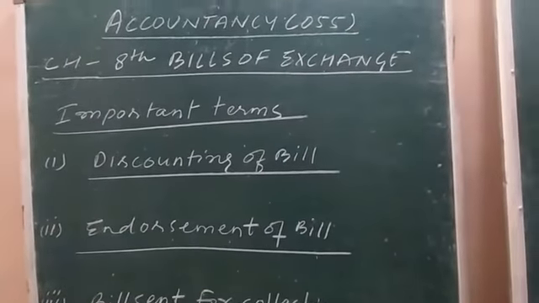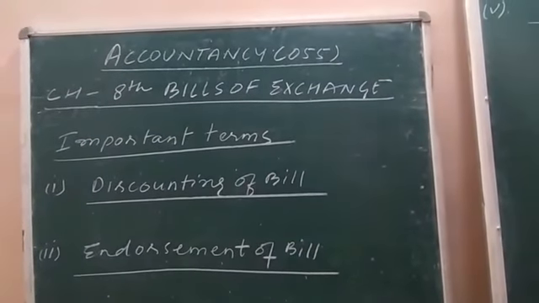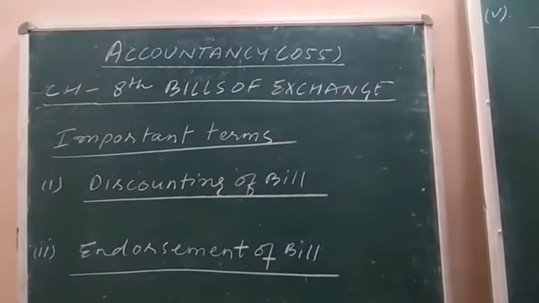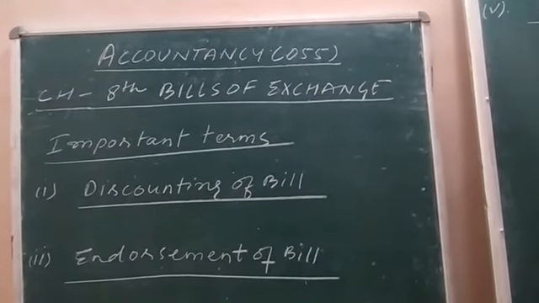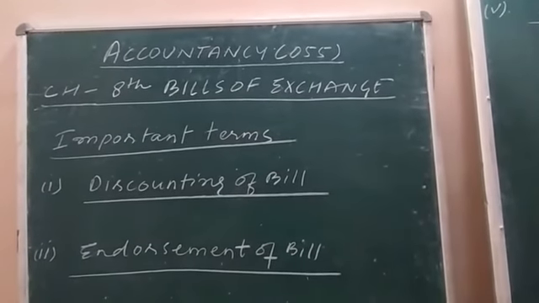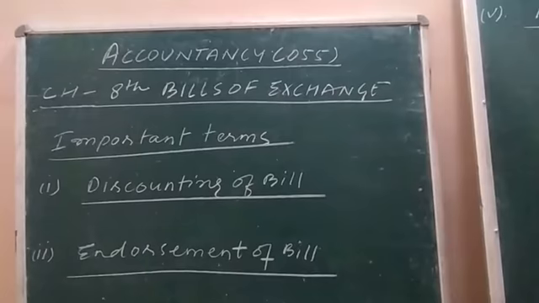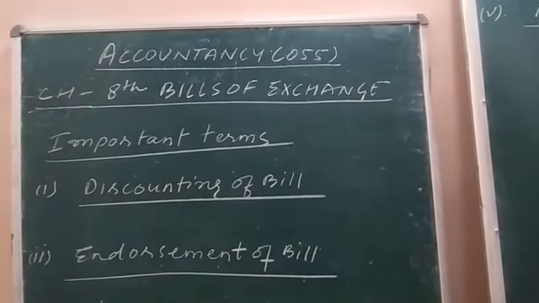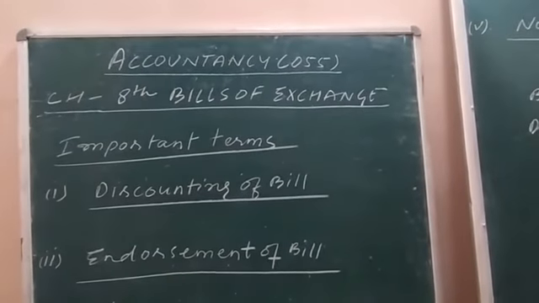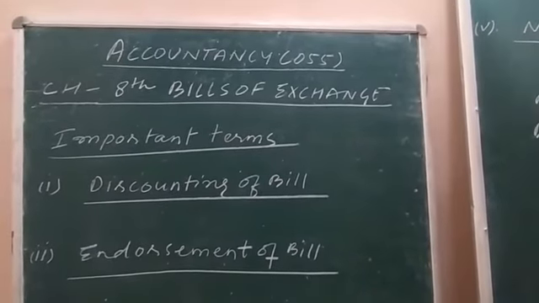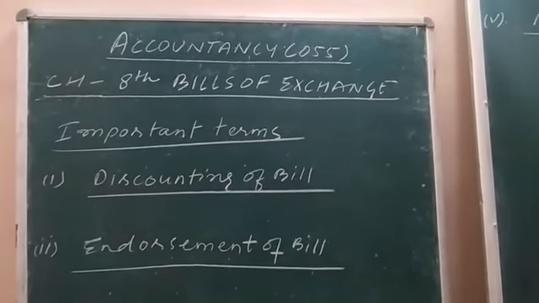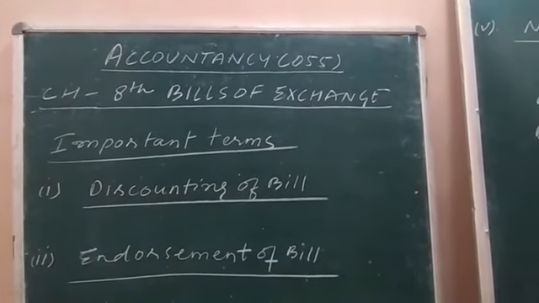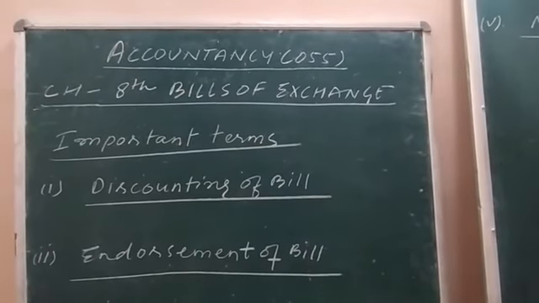Sometimes what happens, in the absence of cash or funds with the drawer, and on demand of money from the creditors of the drawer, because the drawer also purchases goods on credit, and whosoever are the creditors of the drawer, they demand money for the credit purchase made by him. Now, in the absence of money, the option available to the drawer is endorsement of bill receivable.